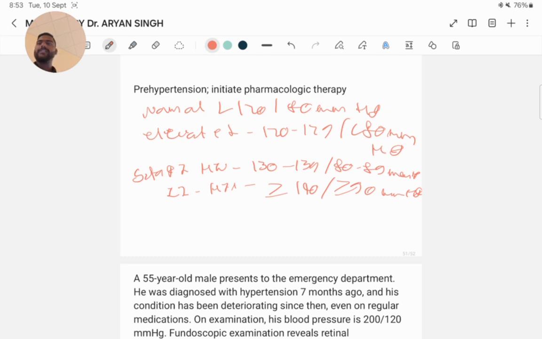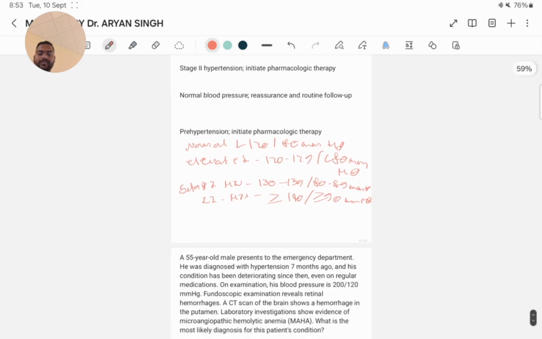And what is the initial step? The initial management approach for stage 1 hypertension involves lifestyle modification, including dietary change, weight loss, regular exercise, reduced alcohol consumption, and sodium restriction. Pharmacological therapy is not typically initiated unless there are compelling indications or the patient has additional cardiovascular risk factors. Next question.